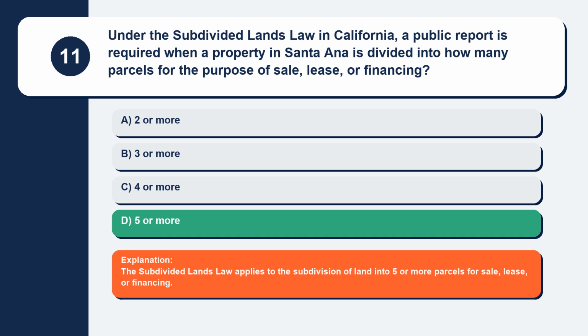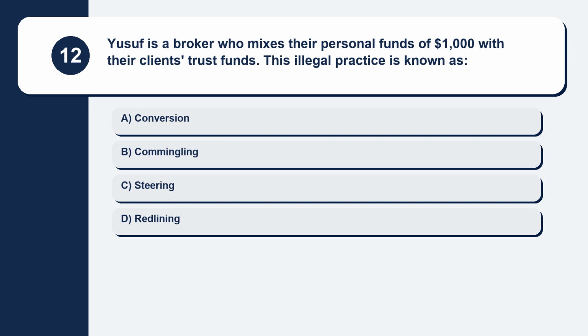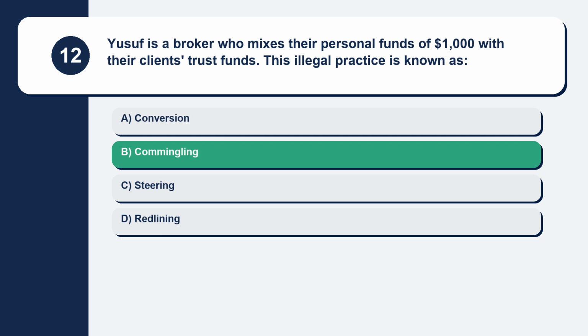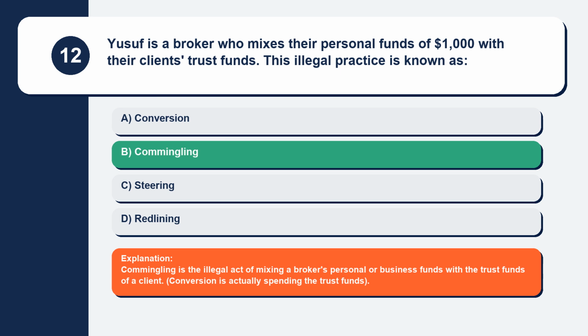Explanation: the Subdivided Lands Law applies to the subdivision of land into 5 or more parcels for sale, lease, or financing. Question 12. Yusuf is a broker who mixes their personal funds of $1,000 with their clients' trust funds. This illegal practice is known as. Here are your options. Option A, conversion. Option B, commingling. Option C, steering. Option D, redlining. The correct answer is option B, commingling. Explanation: commingling is the illegal act of mixing a broker's personal or business funds with the trust funds of a client. Conversion is actually spending the trust funds.